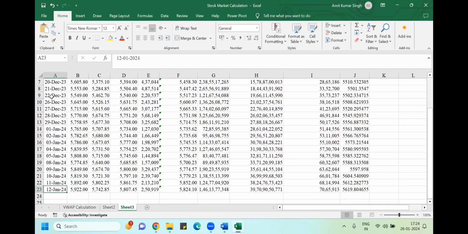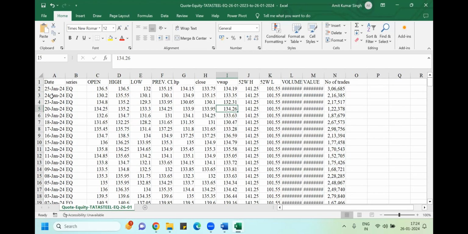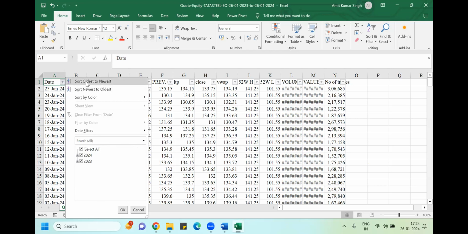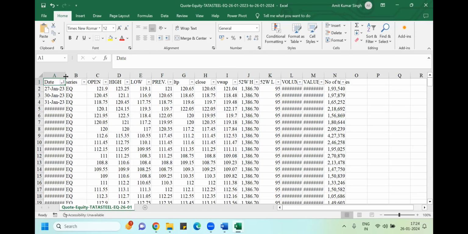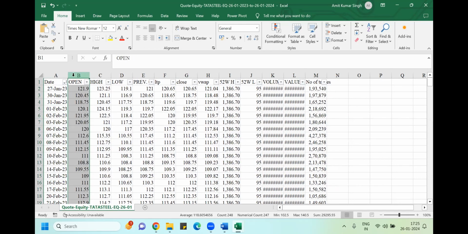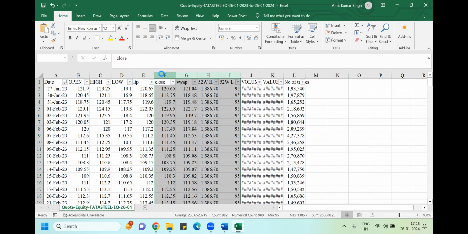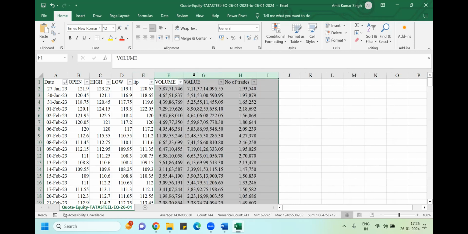First, you can see this data. Make sure that you arrange the data from oldest to newest. For that, you can put a filter and sort oldest to newest. Once you get that, delete the series and everything not relevant. You can delete open, high, low, previous close. Delete with Control, space bar, Control minus. Closing price, VAP, all I want to calculate, so Control minus. Volume I need.